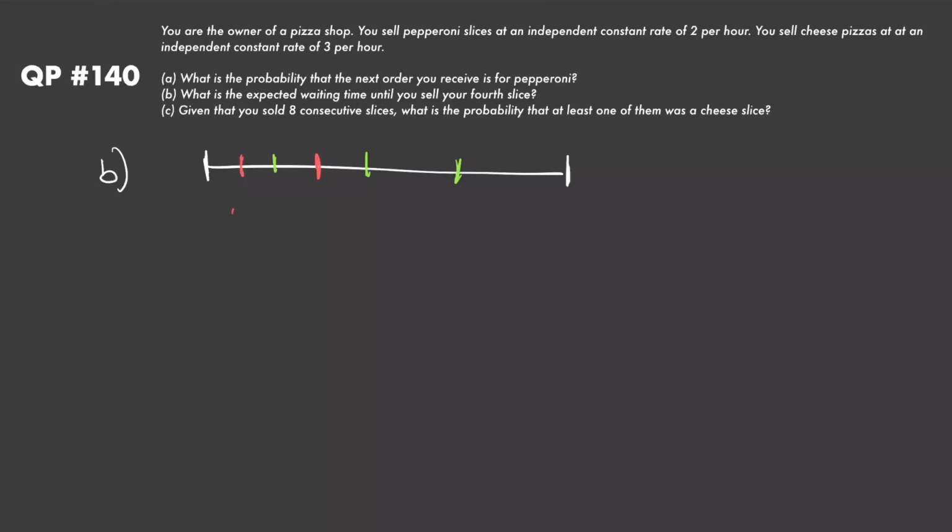Well, my pepperonis are coming in at a rate of 2 per hour, and my cheeses are coming in at a rate of 3 per hour, first of all. So in general, don't overthink it. We have independent events occurring at a constant rate, so the number of slices that we expect to come per hour are just going to be 2 per hour plus 3 per hour, so 5 slices in general per hour. So let's call this here lambda.